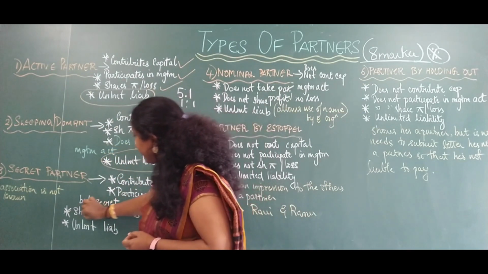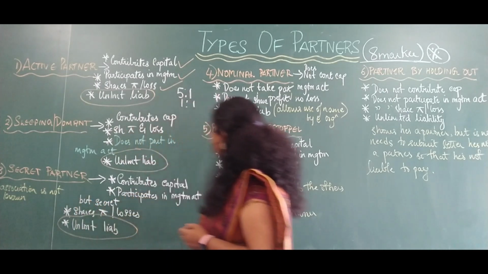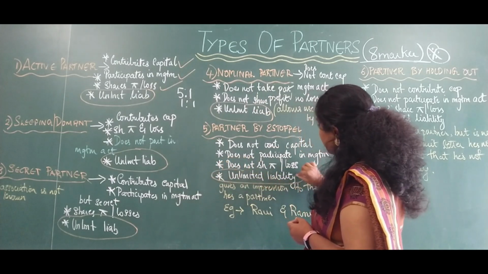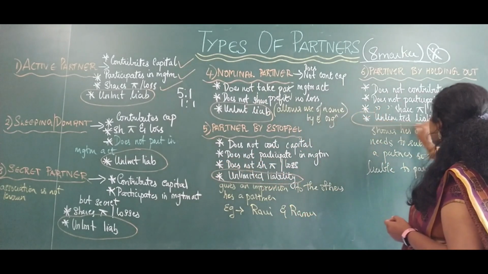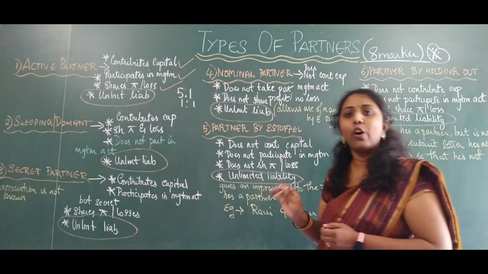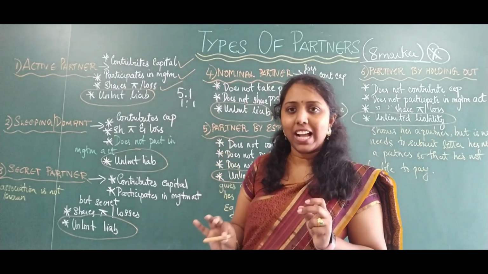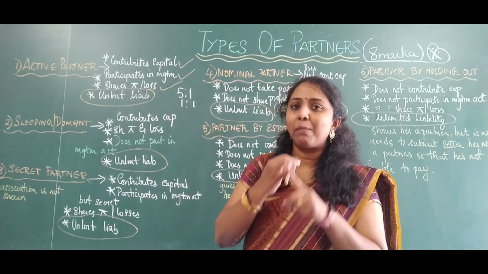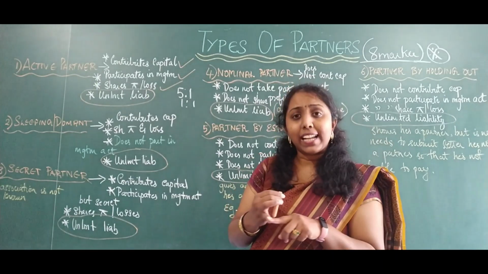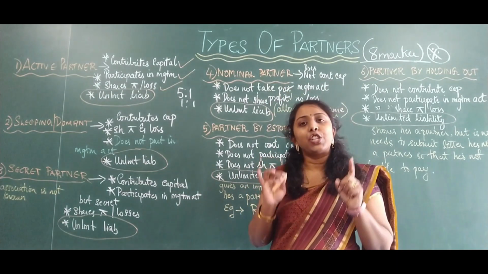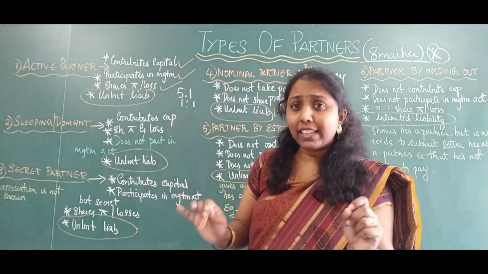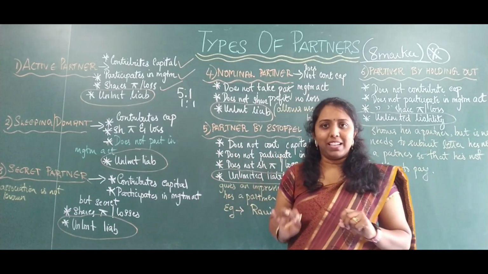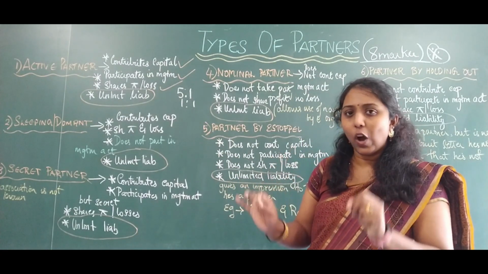So, it is very easy for you to remember that they all share unlimited liability. See, in all the types of partners, this point is there. So it is a clear indication that you just have to learn the remaining 3 or 4 points to remember this particular answer. So one point we have already learned, that is unlimited liability is common in all types of partners. So who is an active partner? He contributes capital, he shares profits and losses, he actively takes part in all management activities, and he shares unlimited liability. He is a very active member in the organization.